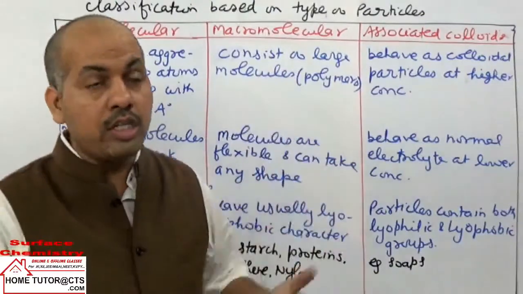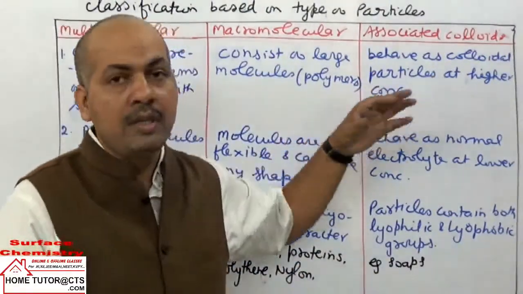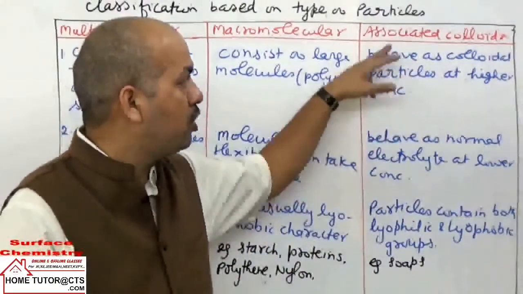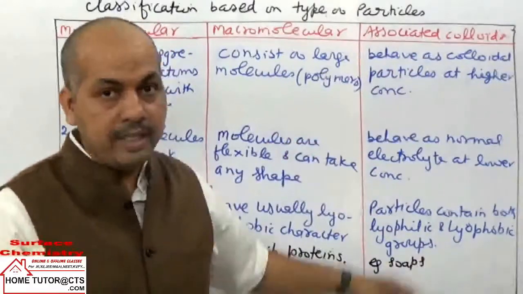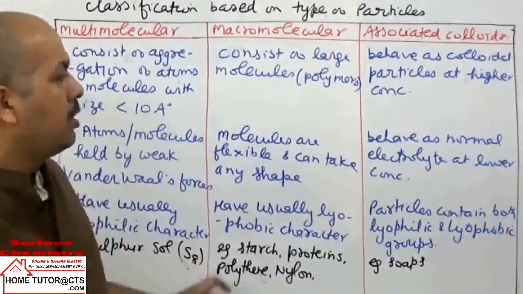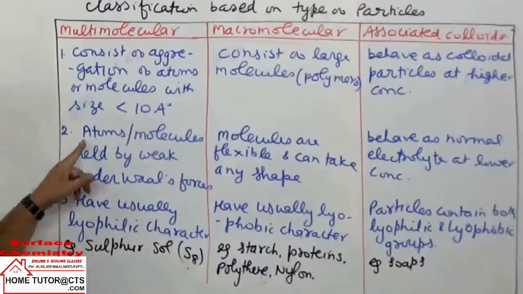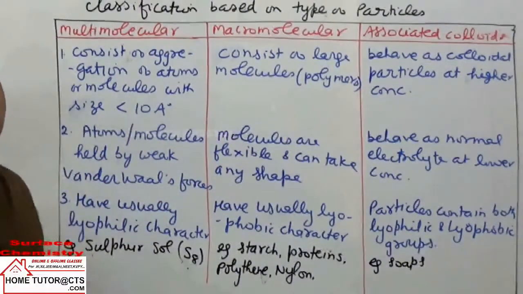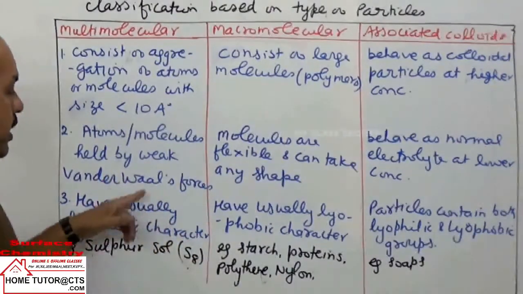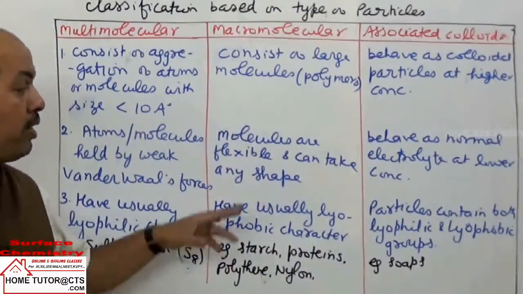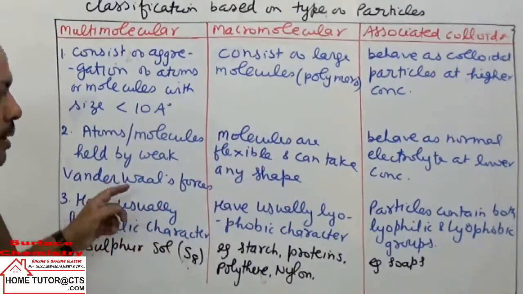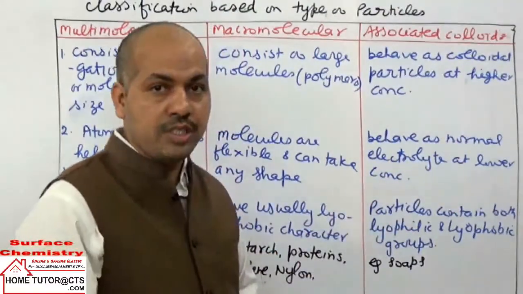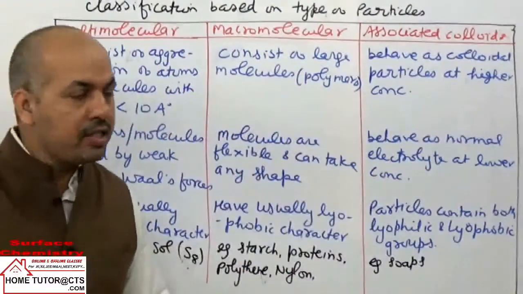To form colloidal solutions, they require a concentration a bit higher than some value. We will explain the formation of colloidal solutions of this category. They form micelles actually. Now the next point: atoms or molecules are held by weak van der Waals attractive forces. What happens here? Molecules are flexible and can take up any shape. What happens here? They behave as normal solutions, normally at lower concentrations. That is the nature of their particles.